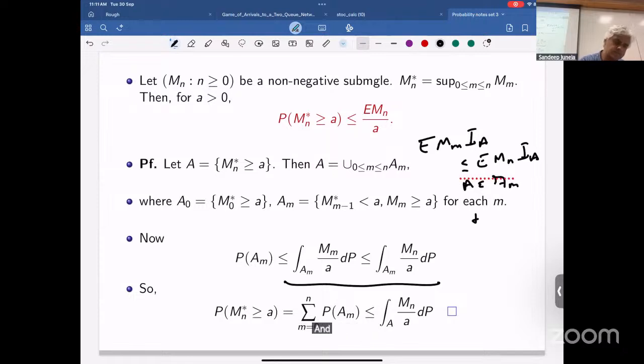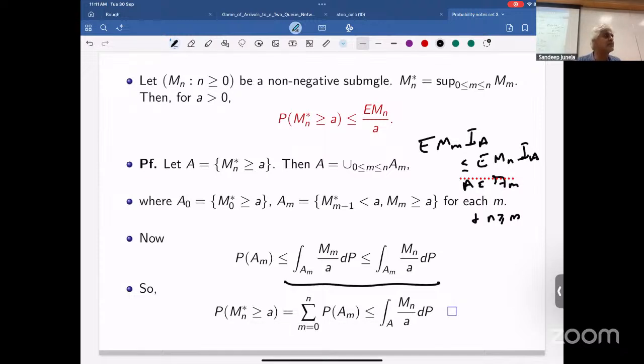and N is bigger than or equal to M. Sub-martingale, right? So it's increasing. Sub-martingale is increasing, yeah.